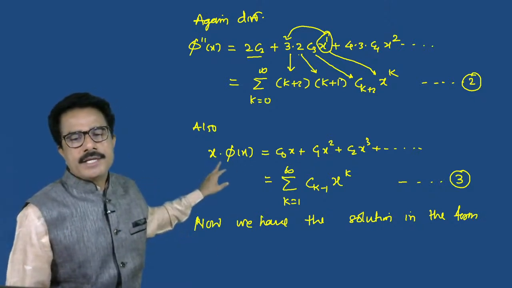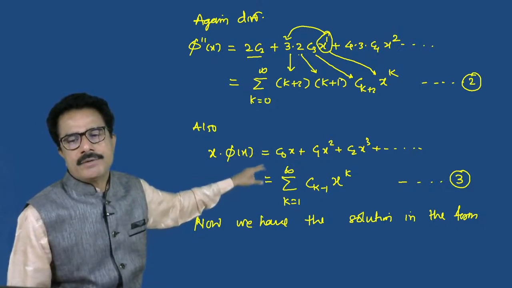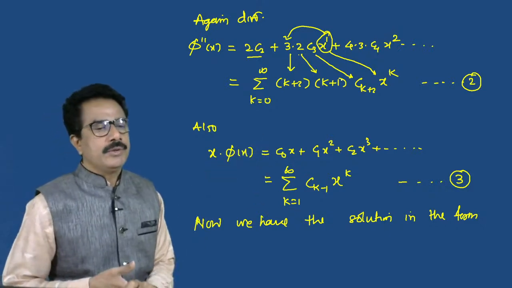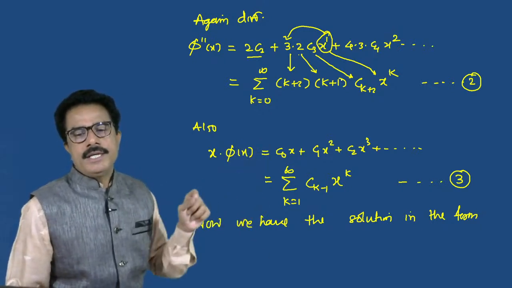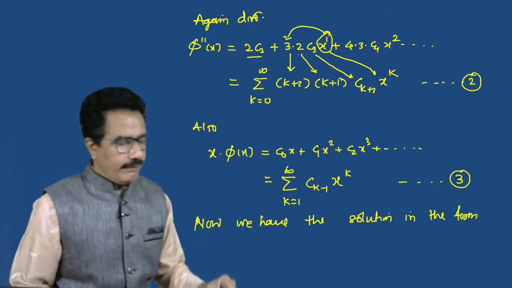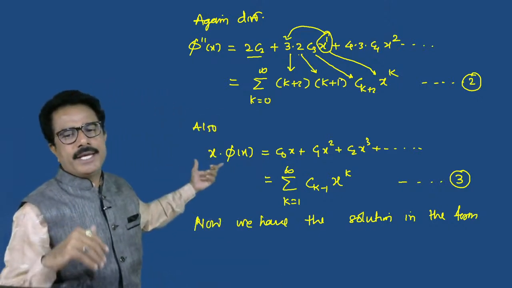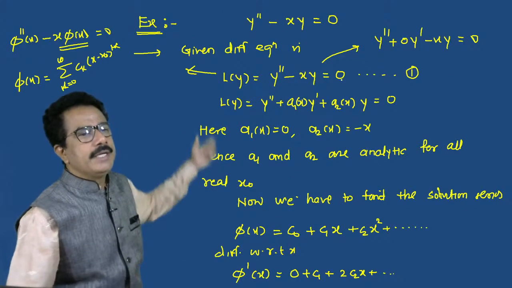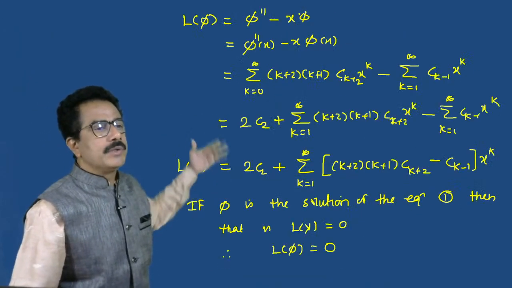Also x into phi of x is equal to c0 x plus c1 x square plus c2 x cube and so on. Therefore, summation k is equal to 1 to infinity Ck minus 1 of x raised to k. Now we have generalized it in this way. Why did we calculate this? We have to find x into y, and then we have to put this.